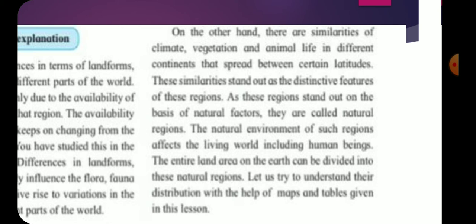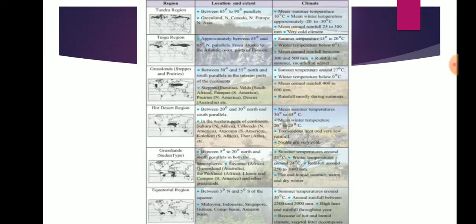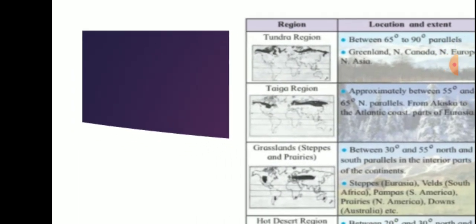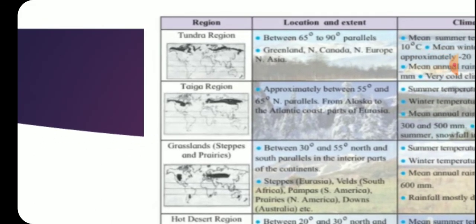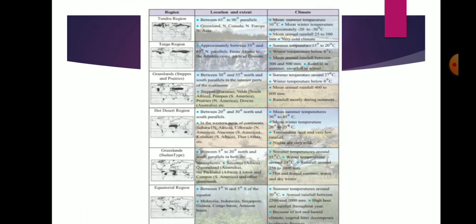Let us try to understand their distribution with the help of maps and tables given in this lesson. So here also maps are shown. This is the tundra region. Taiga region, grasslands, between 65 degree to 90 degree parallels. Now this is also done.